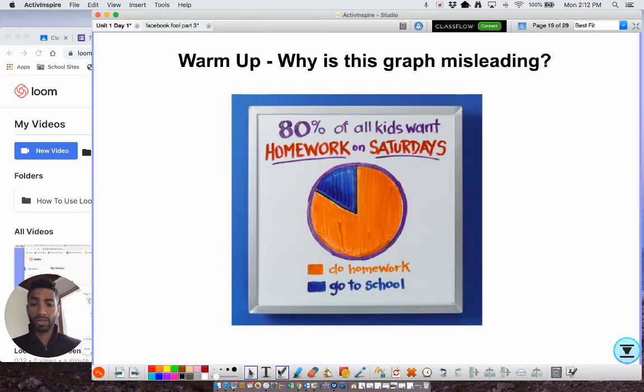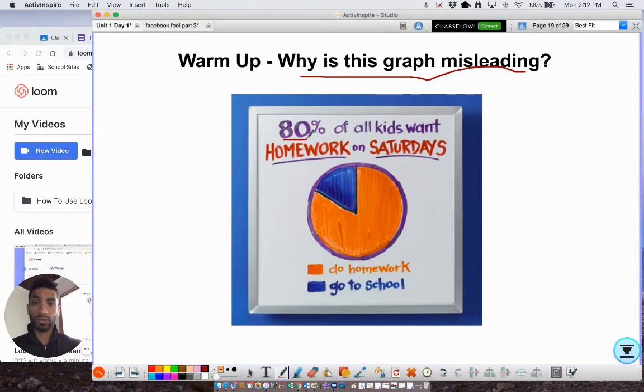And we're going to start with this. This will be a kind of checking question that you might have to answer via Google Meet, or maybe I'll post it on my Google Classroom. This graph, this data is correct. This is good data, okay? They're not making up these numbers. But this graph is misleading.